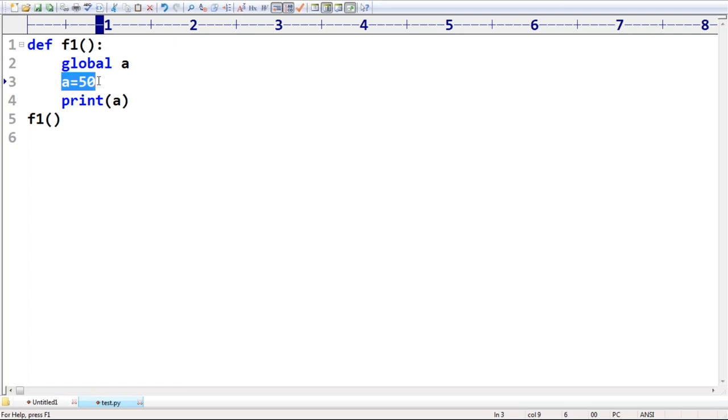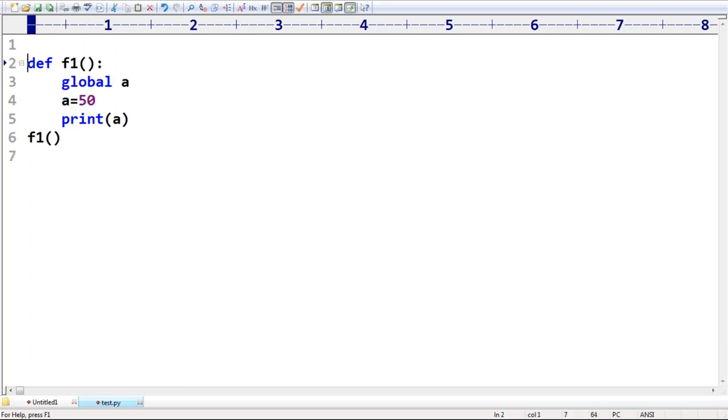What is the problem? Sir, I want a separate A for this function and a separate A for the global level. Then who told you to declare inside a function? Better to take it outside as global. Next, within the function you can take a local one. Think a bit logically. Do you have such a programming requirement? No, then Python is not going to support it.